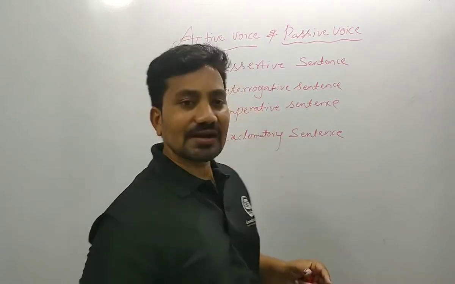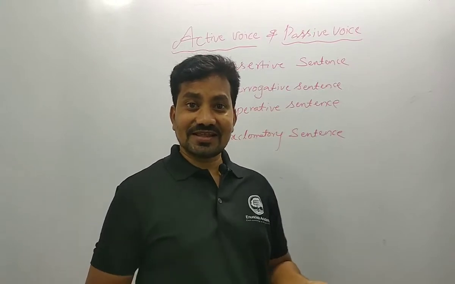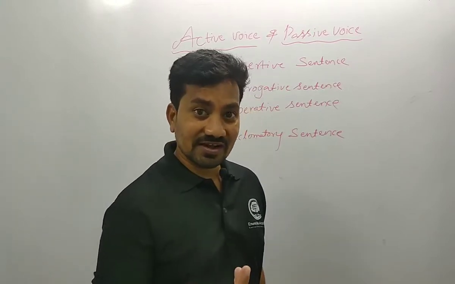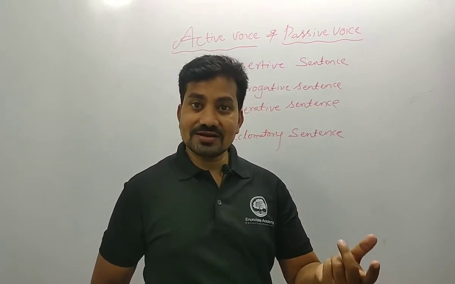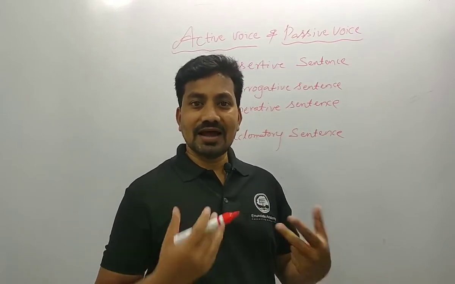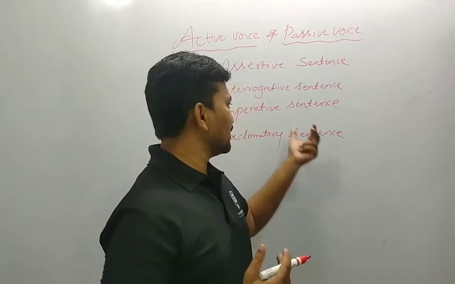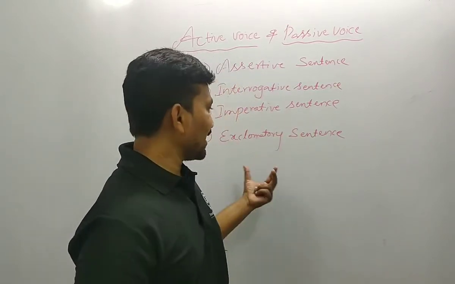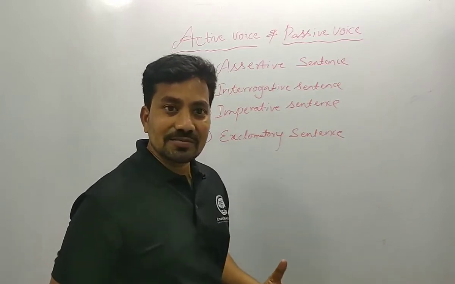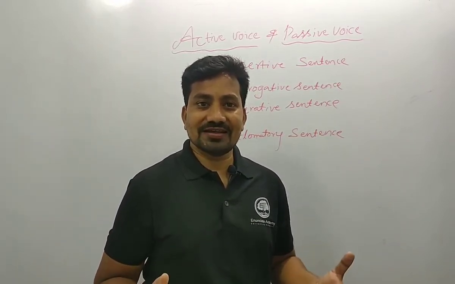Then come to the imperative sentence. This is a different kind of sentence. They have order, request, suggestion, advice, caution, warning, helping. These are all called imperative sentences. Then come to the exclamatory sentence. The exclamatory sentence just exclaims our feelings.